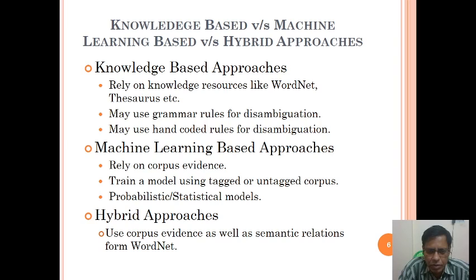Probabilistic or statistical models are used in defining the machine learning process. Hybrid approaches use corpus evidence as well as semantic relations from WordNet.